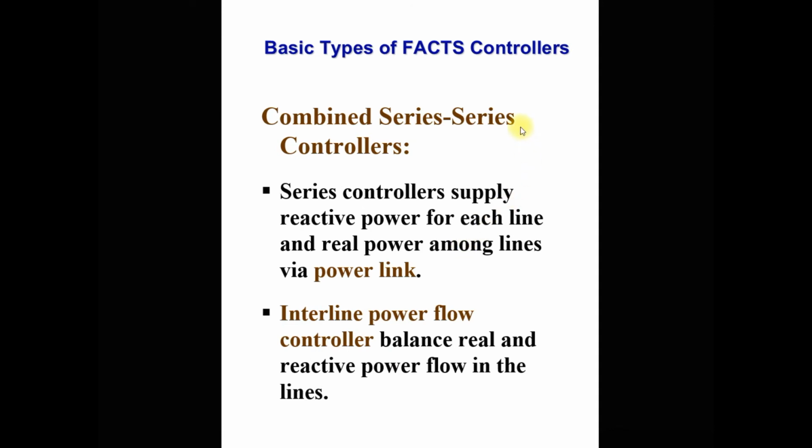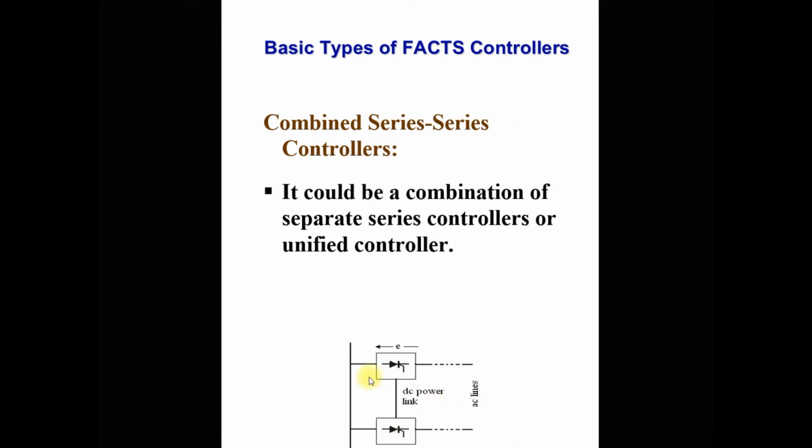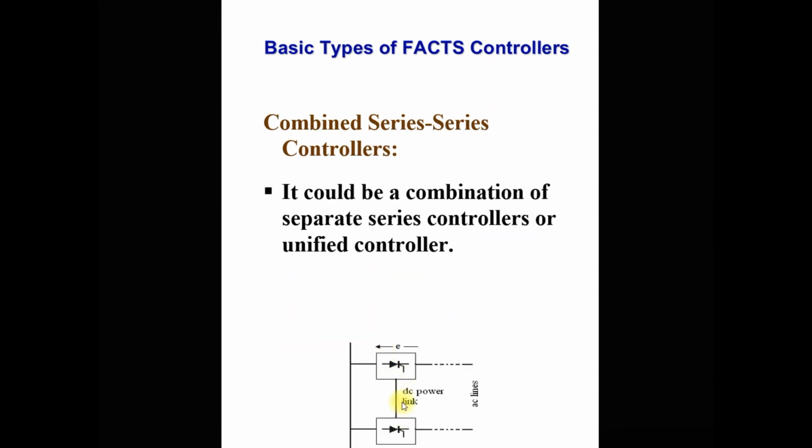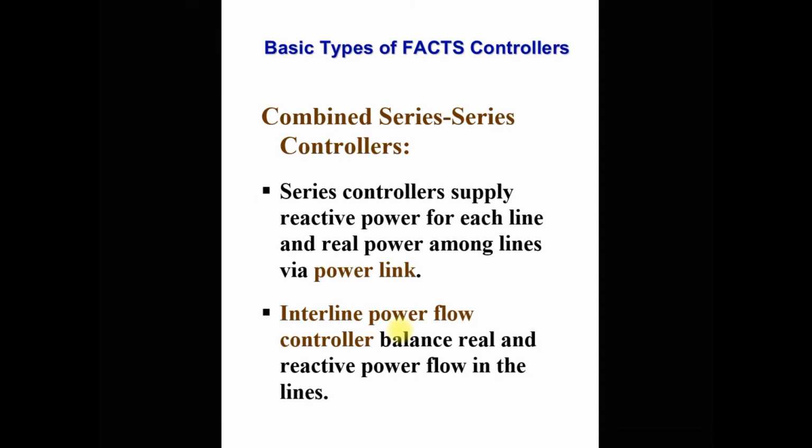Now, the series controller supplies the reactive power for each line and real power among the lines via the power link. You can see that here the series controller supplies the reactive power for each line and then real power among the lines via the power link. The real power is transferred through this DC link, and the reactive power is transferred through the transmission line of each series controller.